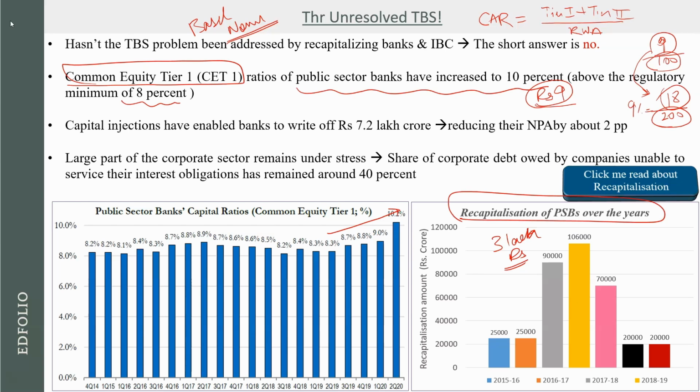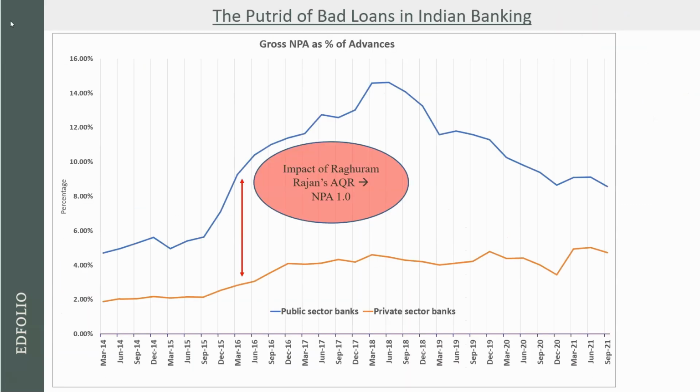However, what we still see is that the portrait of these bank loans can be seen here. Can you see? This is the line for public sector banks and this is the line for private sector banks. And these are all NPAs. And if you see, the problem is much more in public sector banks as compared to private sector banks. It was initially because Raghuram Rajan had introduced what is called asset quality review. So what Raghuram Rajan did in 2015 as the governor of RBI was that he asked all the banks to review their accounts and to come out clean with the fact that if they have any NPAs on their accounts.